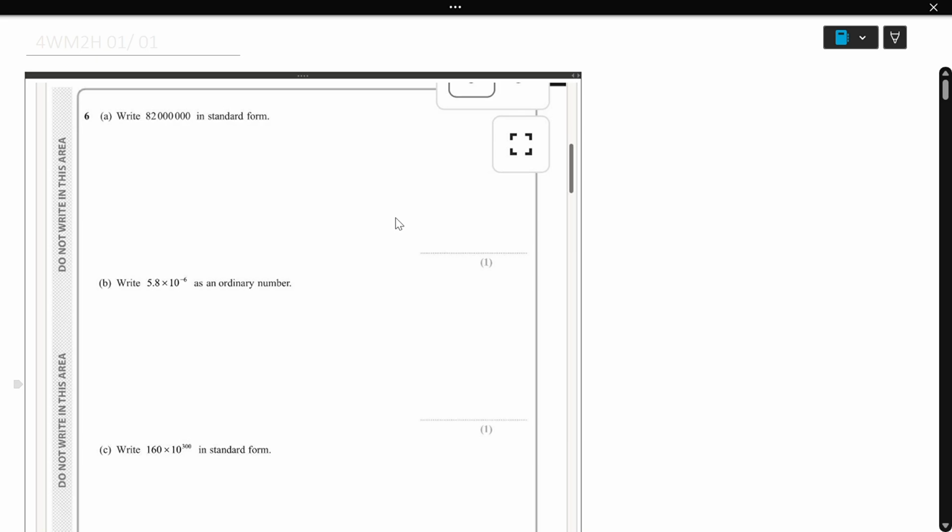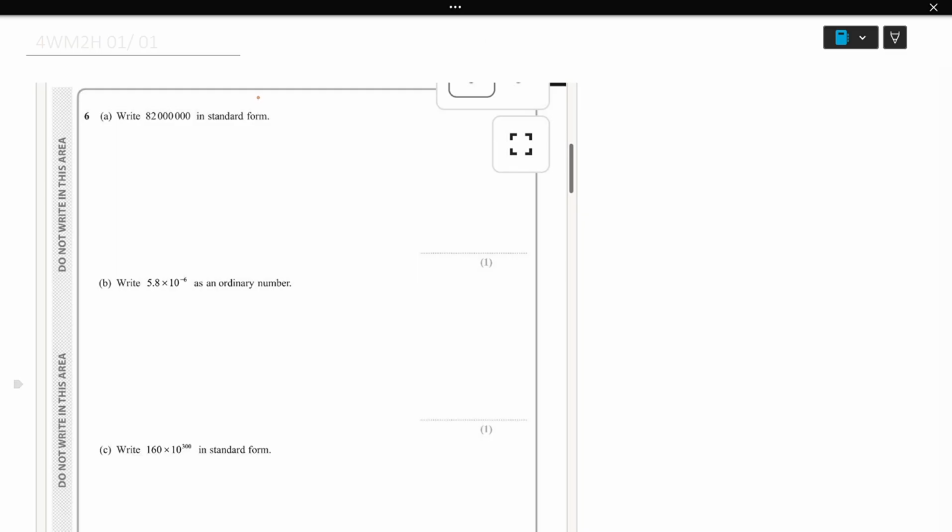Question number 6. Write this number in standard form. So which is one decimal place, 1 2 3 4 5 6 7. So 8.2 times 10 power 7. So we are moving 7 places here. So 8.2 times 10 power 7.